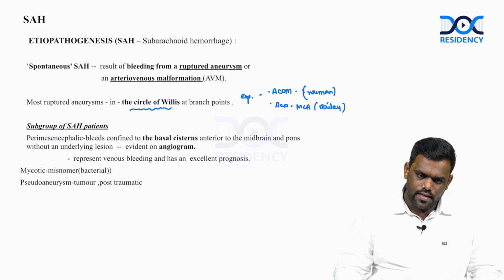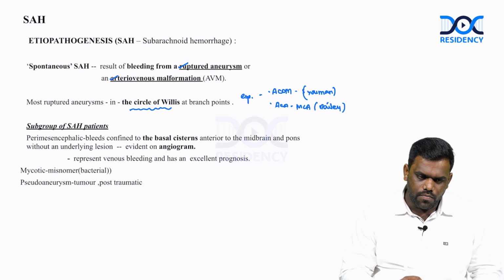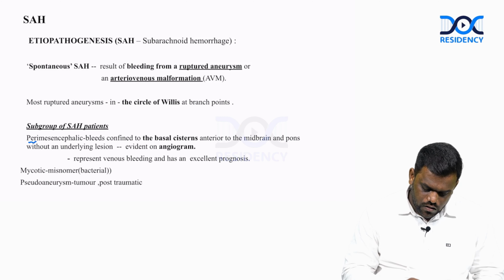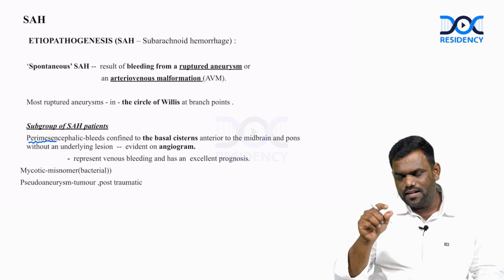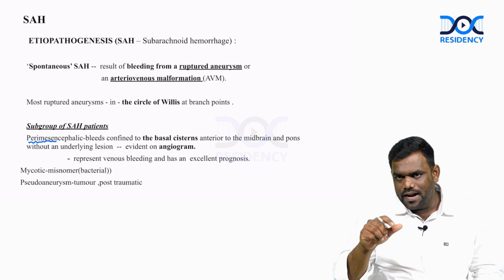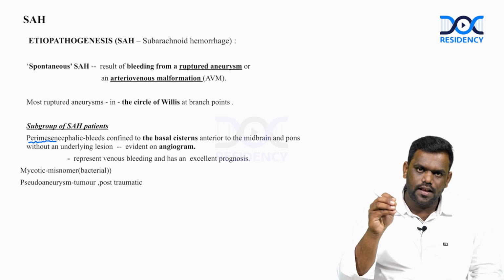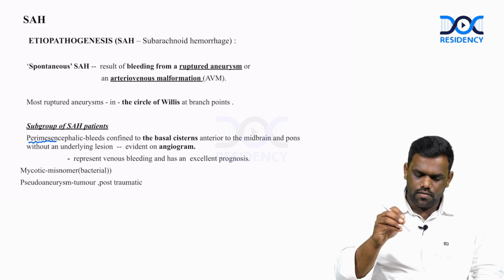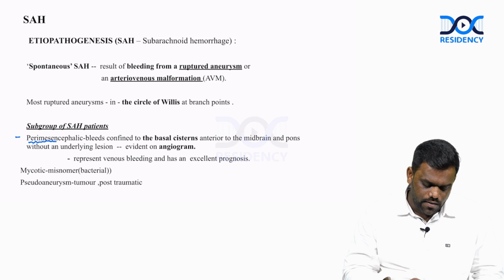Okay. So, spontaneous SAH is a result of bleeding from a ruptured aneurysm or AVM. And there are many subgroups of SAH. One is perimesencephalic SAH, where the bleeding is confined to the basal cistern, especially anterior to the pons and midbrain. This is mainly due to venous bleeding, and the prognosis of this patient is very good. The patient will be very fine. The perimesencephalic SAH is one subtype of SAH.